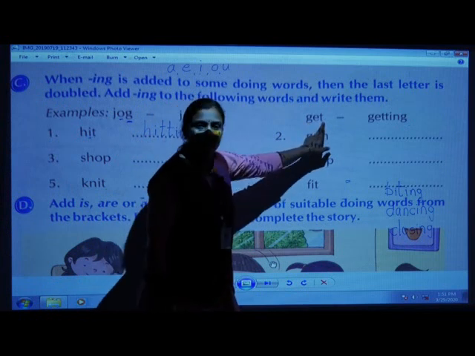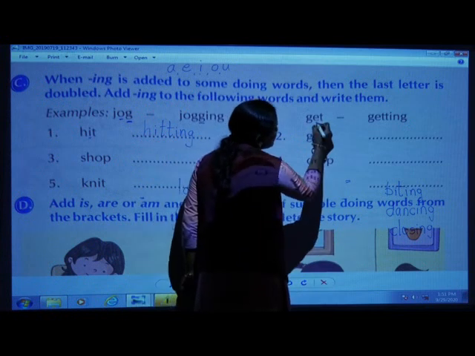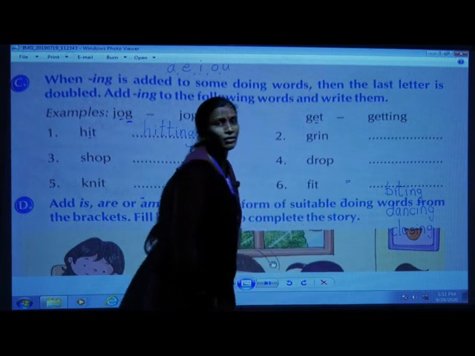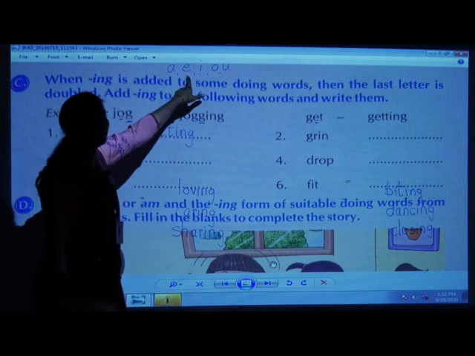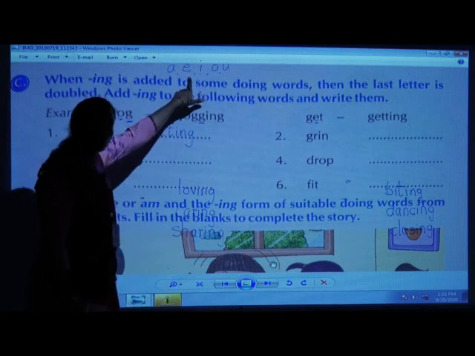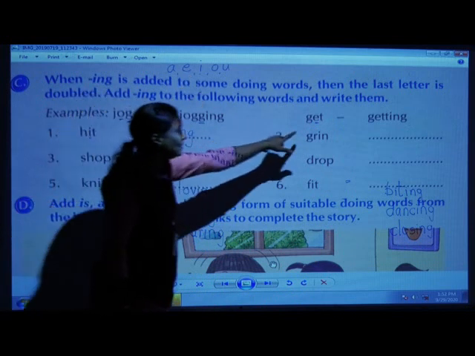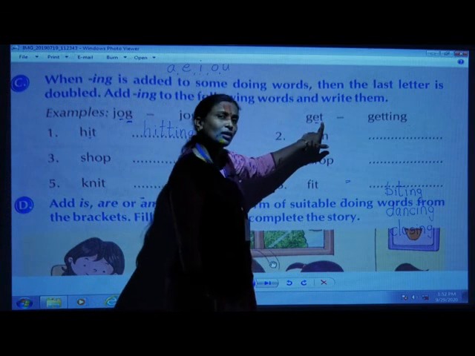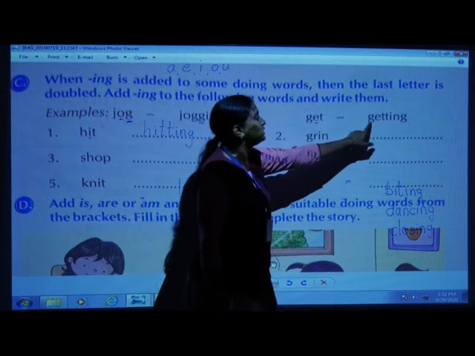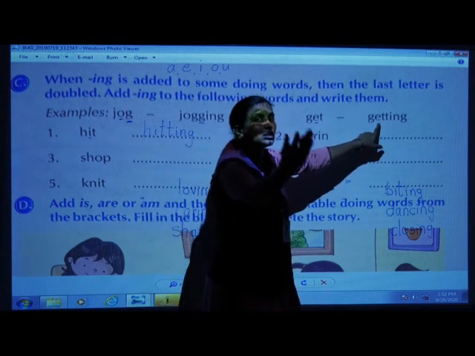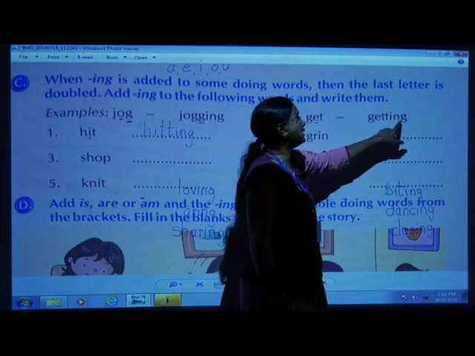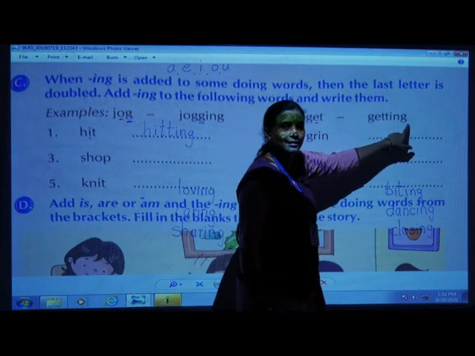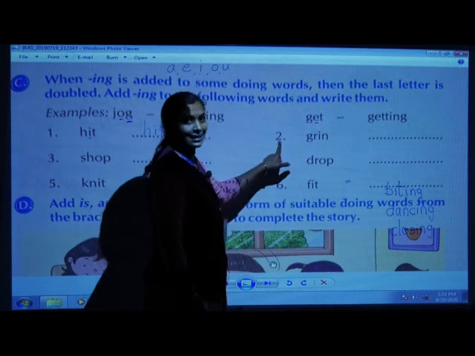G-E-T, get. Children, just see the second last letter of the word. It's E, right? And E is again a what? Yes, all of you are right. It's a vowel, right? After that, T is a consonant. So, G-E, when ing is added to that word, G-E-T-T-I-N-G, getting.